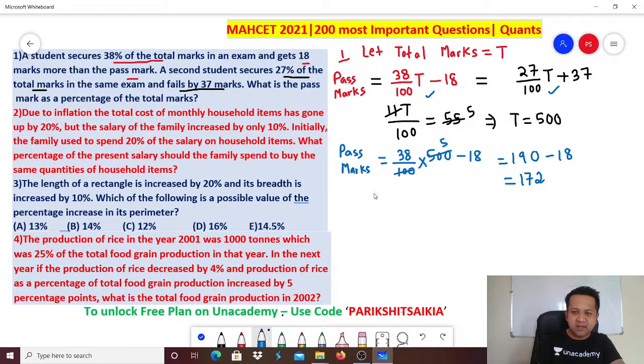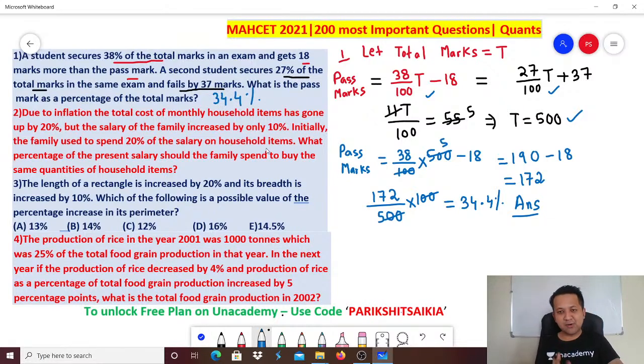So very easy. You take the pass marks, which is 172, put it as a percentage of the total, means divided by 500. Why 500? Because the total marks is 500, into 100. Correct? So how much? Zeros cancel out. 5 3s are 15, 22, 34.4%. That's the answer for the first one. Got it? Any doubt in this?